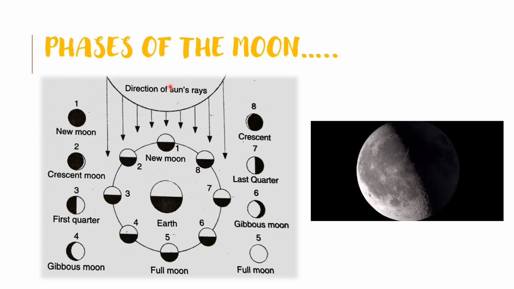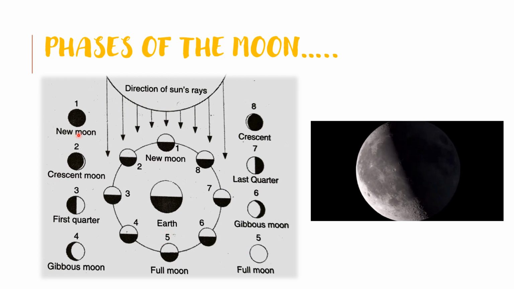Phases of the moon. The various shapes of the moon as seen during a month are called phases of the moon. The moon revolves around the earth. It also revolves around the sun along with the earth. The various stages of the moon during a month are shown here.